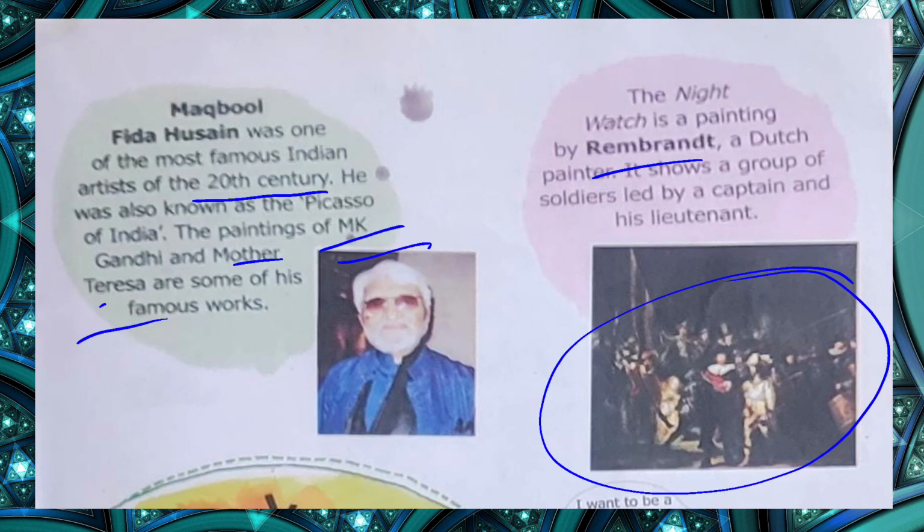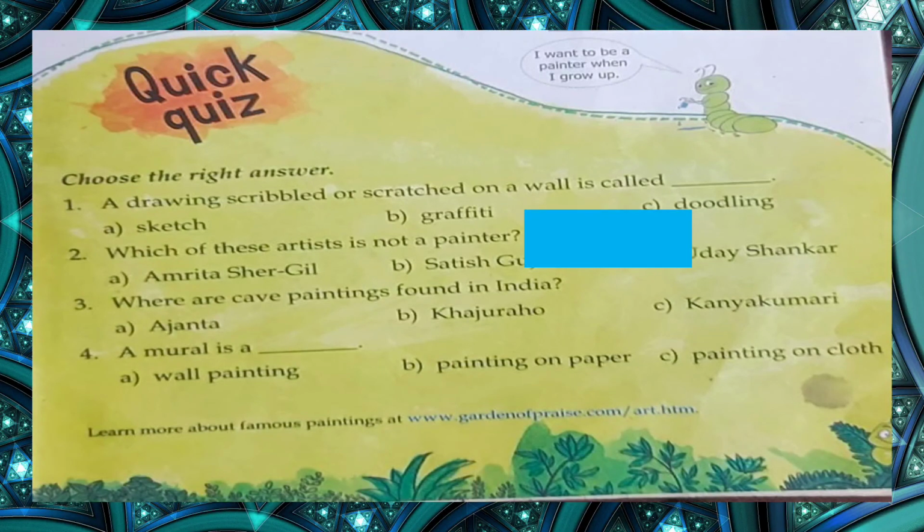All right, now you have to answer. A drawing scratched on a wall is called sketch, graffiti, or doodling. That is known as graffiti. So the correct option is graffiti.